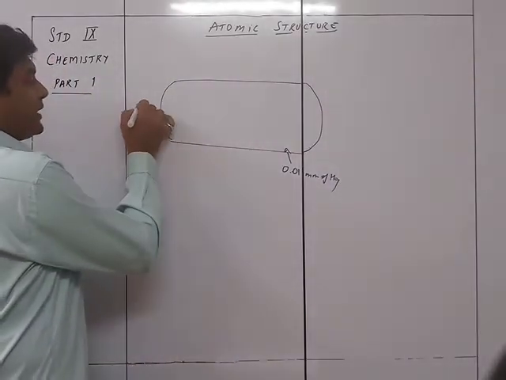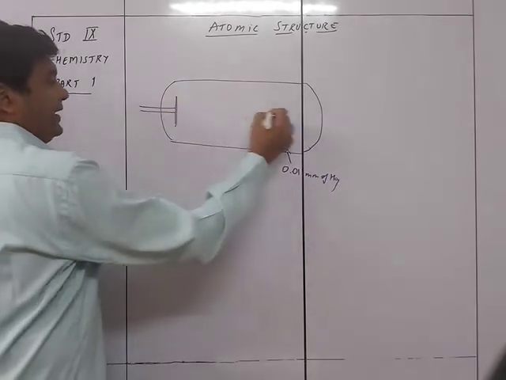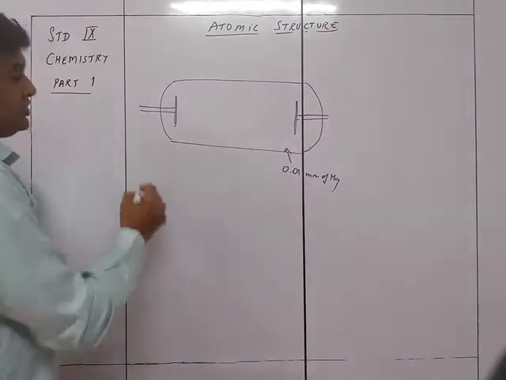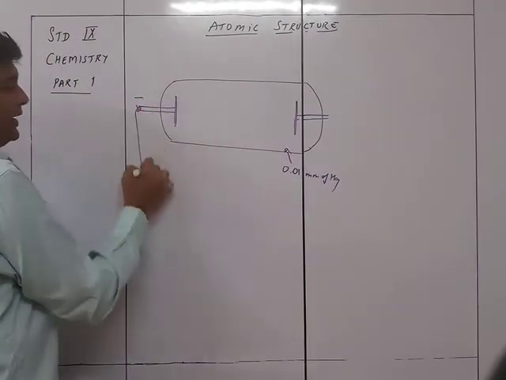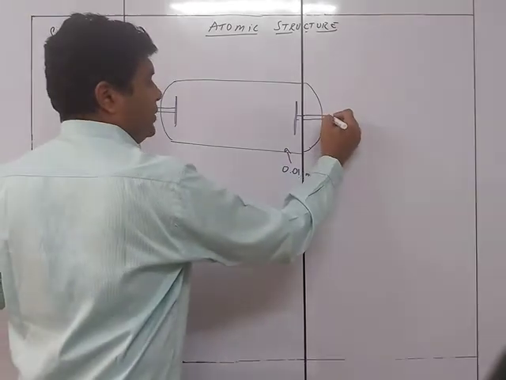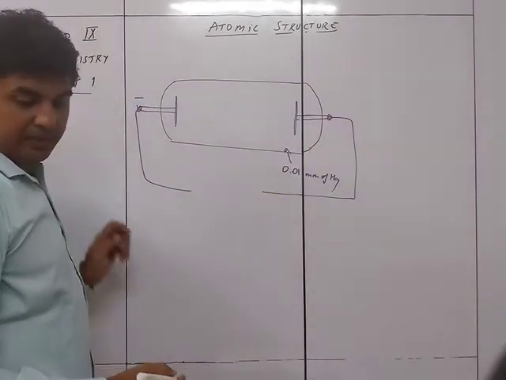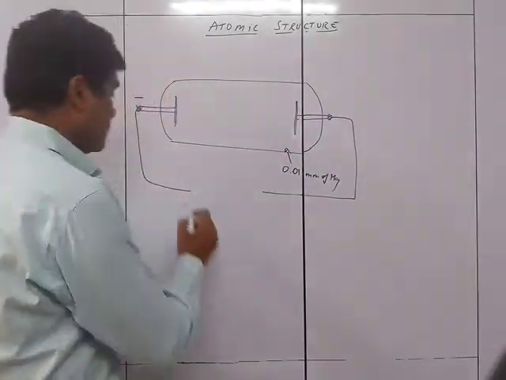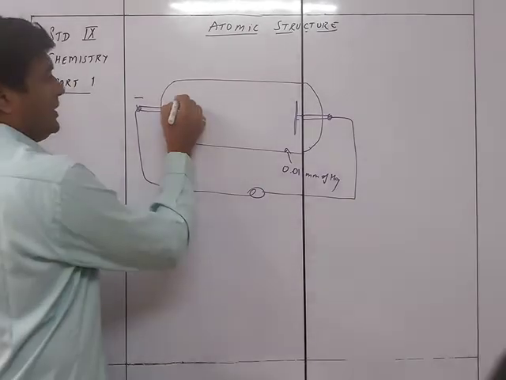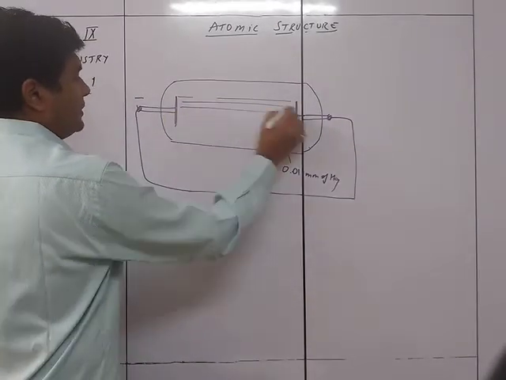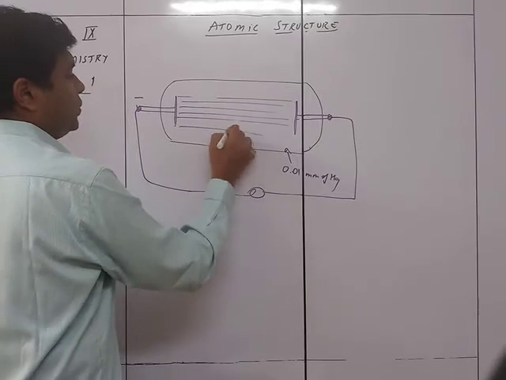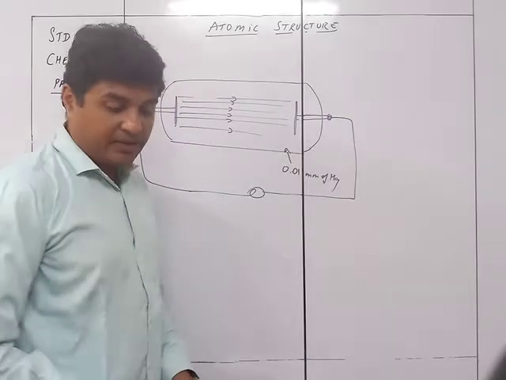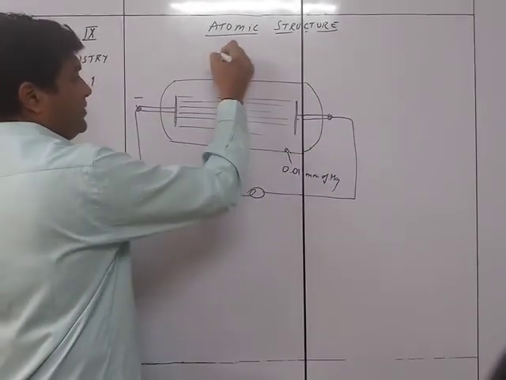Then you connect one plate here and another plate here, connecting one to the cathode and the other to the anode of the supply discharge tube. If we connect the positive and negative charge over here, it was seen that there will be rays of blue color passing through like this.